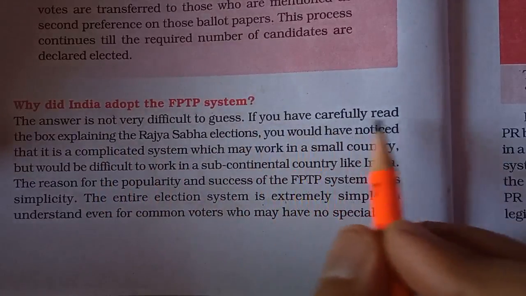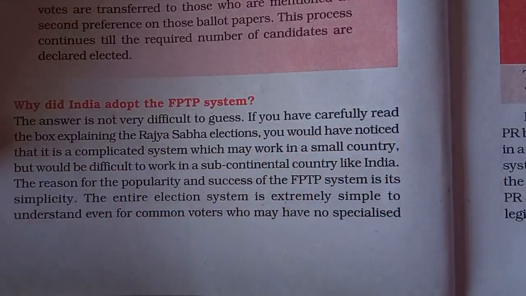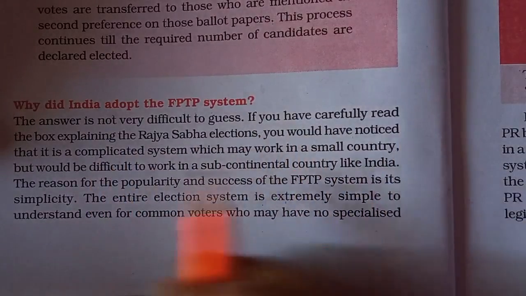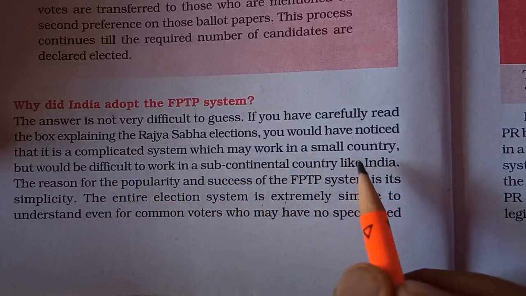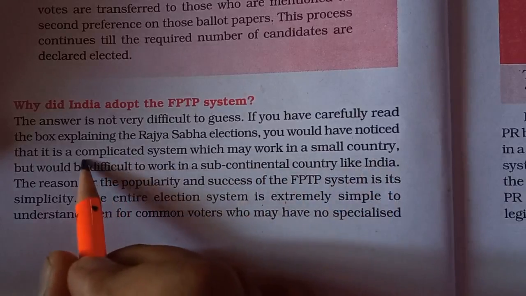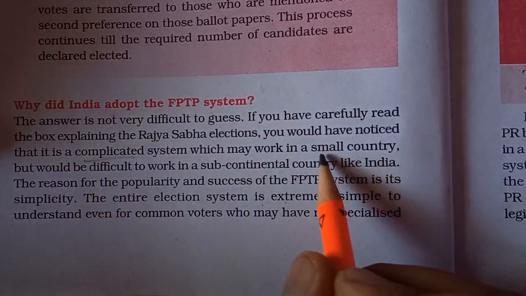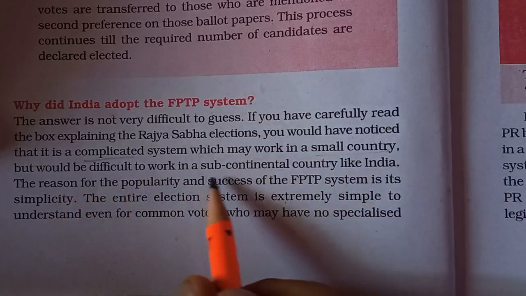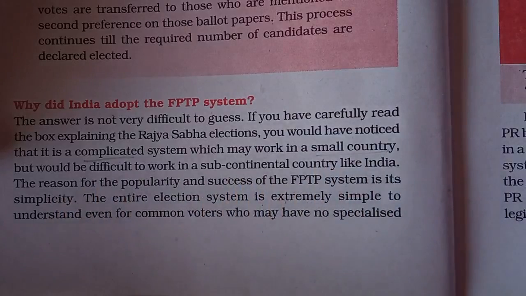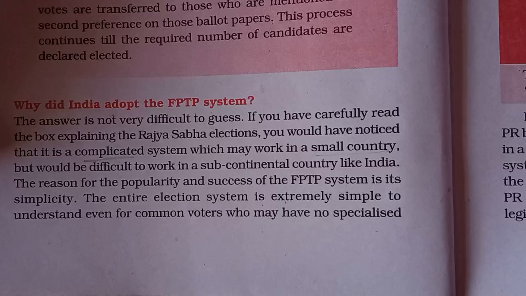If you have carefully read the box explaining the Rajya Sabha elections, you would have noticed that it is a complicated system which may work in smaller countries, but would be difficult to work in a subcontinental country like India. It is going to be difficult for India to have this PR system where there is so much diversity of caste, color, languages, religions. So it is going to be a problem with PR, and we'll understand why and how.